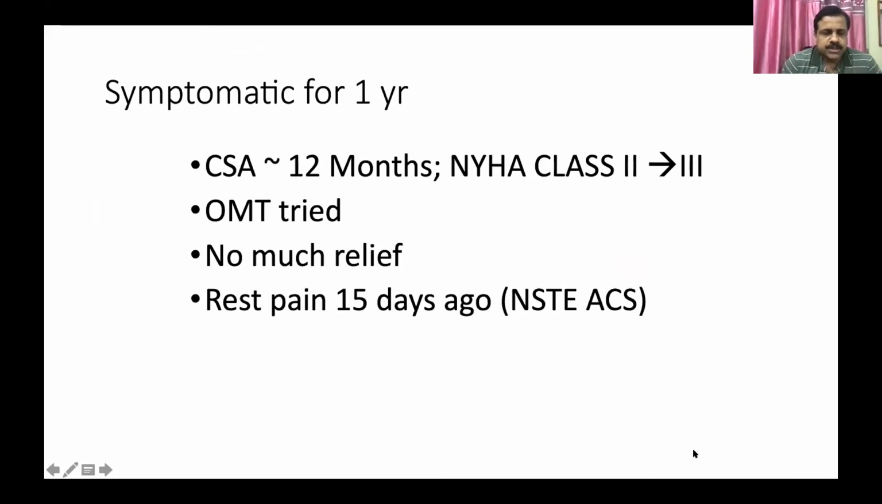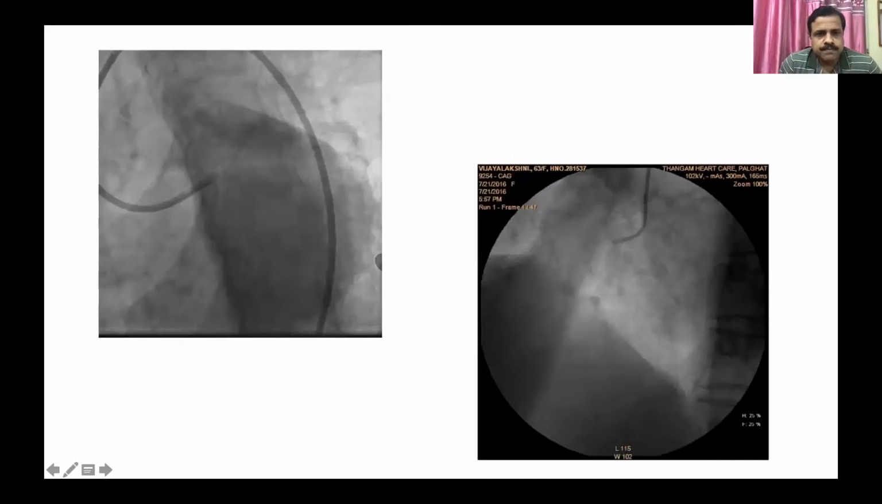Then she presented to us with worsening angina of NYHA class 2 to 3, which worsened over the last 1 month, and she was not responding to maximum medical therapy. She started having rest pain for the past 15 days. Then we were forced to take her for a check angio.